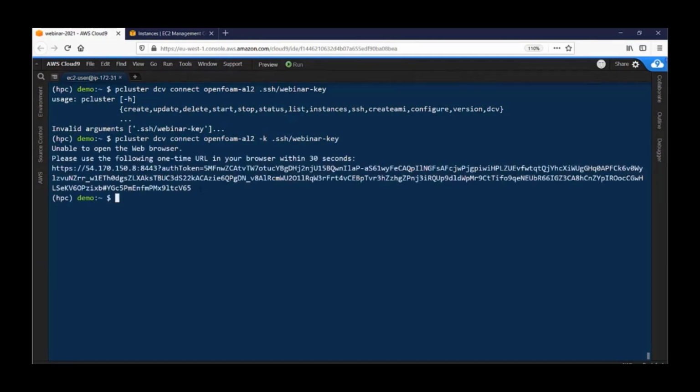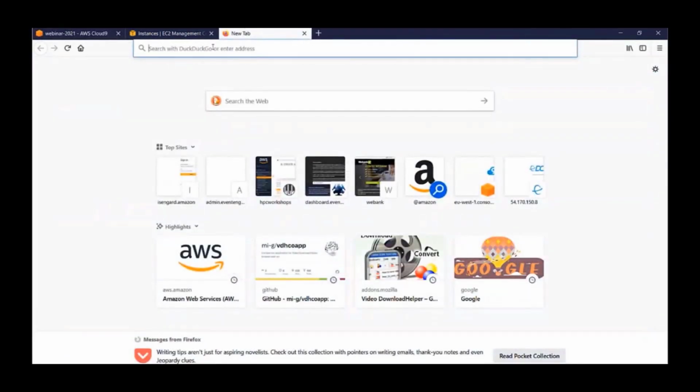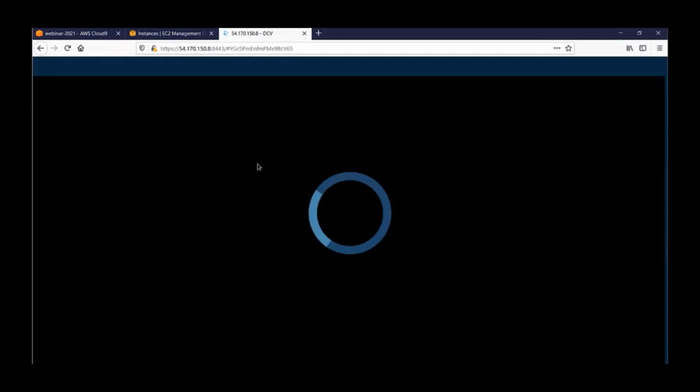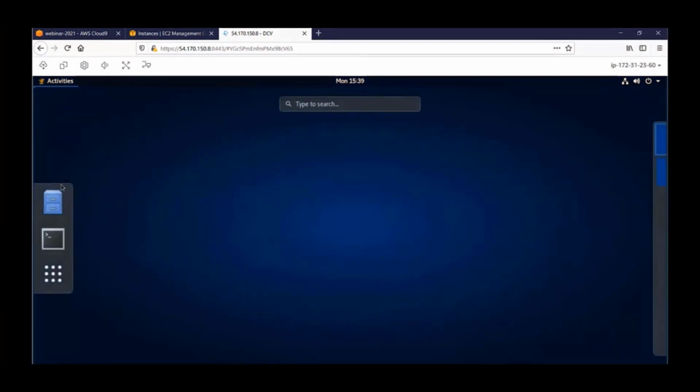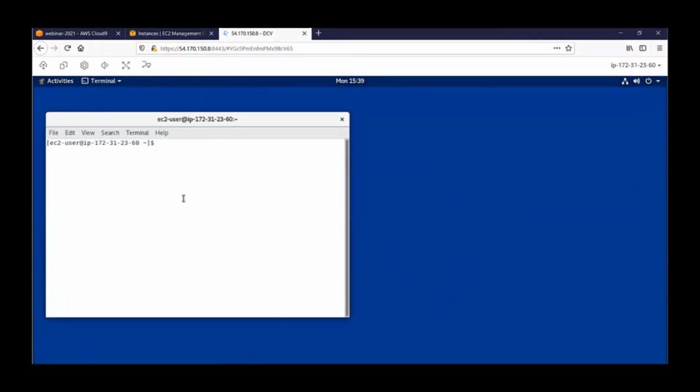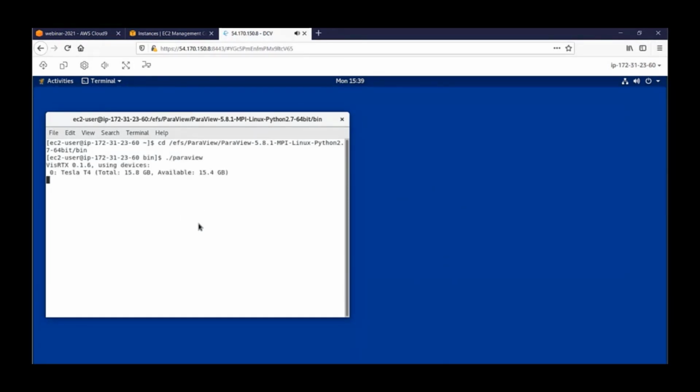Then, as an output, the ParallelCluster client will give you a URL that you can cut and paste in your browser, and then you will basically establish a DCV connection between the browser that is running on your local laptop and the DCV server that is running on the head node on AWS. And as you can see here, you have a full Linux desktop. And so you can install and use all the applications that you have installed in advance. And obviously, the file system that you have configured before is also automatically mounted on the head node.